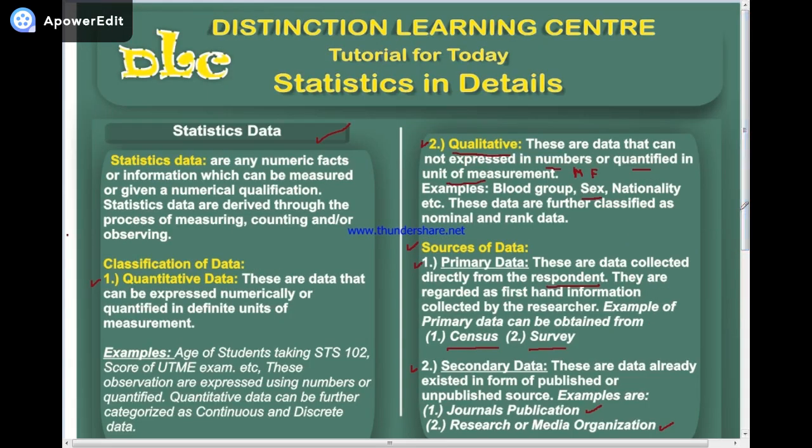So that is everything about statistics data. Now I hope you understand everything we have been doing since. I'm very sure. Please go through it again. Try to understand it. It's going to be useful for you in any kind of statistics exam.